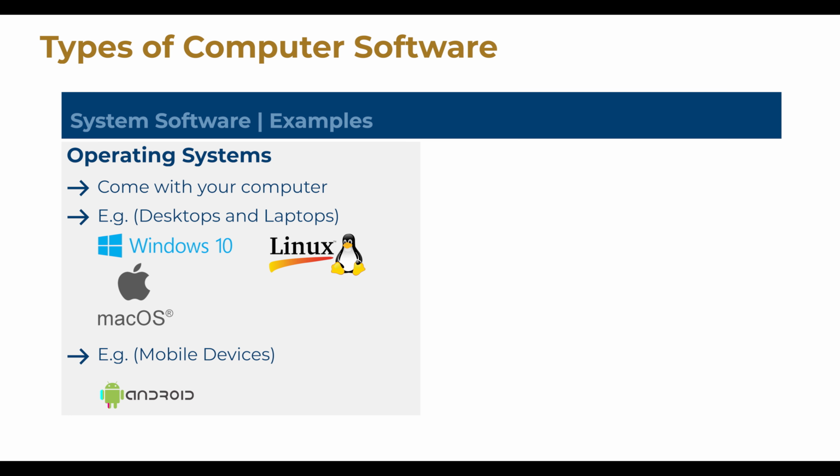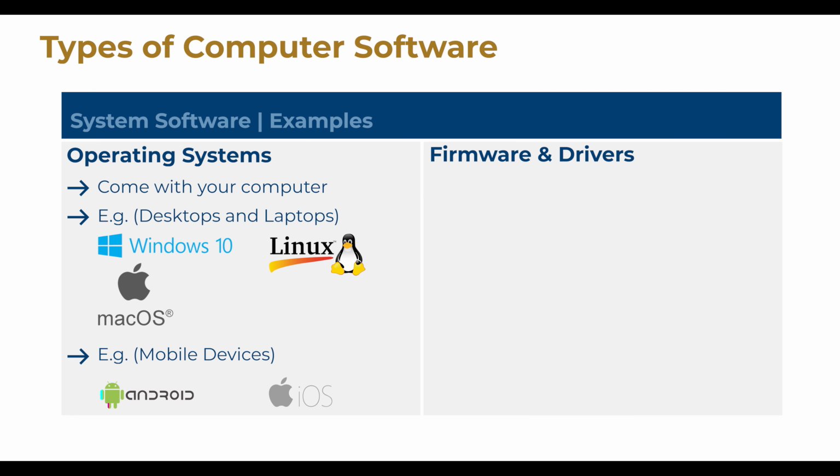Android, by far the most popular mobile operating system. It's an open source project managed by Google, and it can be found on devices from manufacturers including Samsung, LG, and most recently Microsoft. iOS, found only on Apple iPhones and iPads. In addition to Android and iOS, there are other operating systems like Samsung Tizen OS, which runs on their smart TVs and other smart devices like refrigerators, and WebOS, which runs on LG smart TVs and some other smart devices.